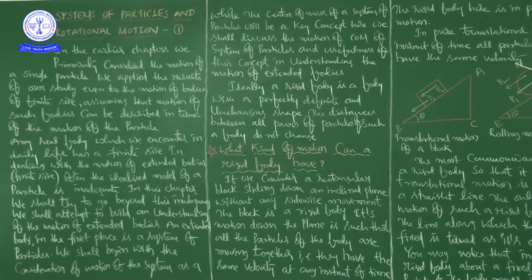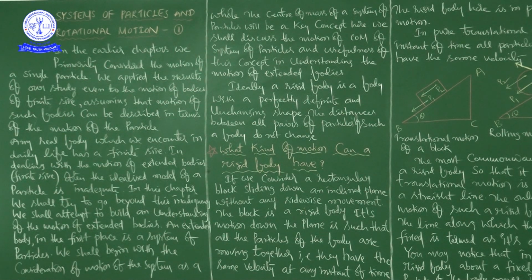In dealing with the motion of extended bodies, that is, bodies with finite size, the idealized model of a particle is inadequate. Till now our discussion was like that only.